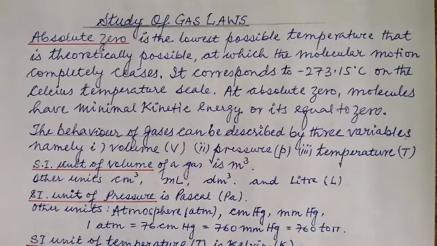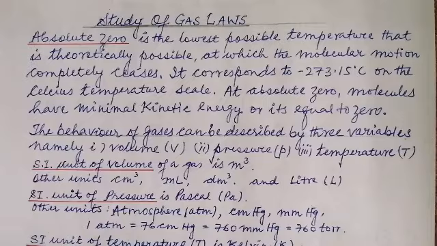Now, what do we understand by it? In simple English, it means at absolute zero, the molecular motion ceases. The kinetic energy is zero. It is a theoretical concept, but in the laboratory it is not possible, because if you go to a temperature of around minus 273.15 degrees Celsius, there may be a change in their state.